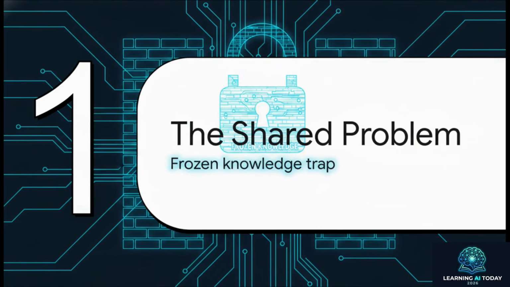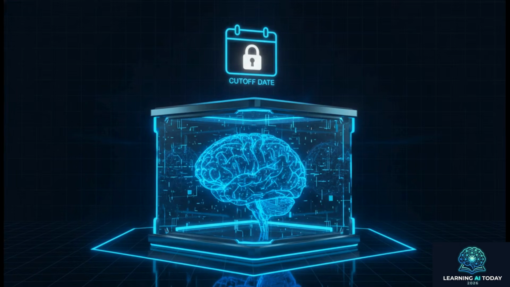All right, section 1, the shared problem. Think of a base large language model like a brilliant, highly educated brain, but it's completely locked in a room. Now, these models are trained on massive data sets, taking months and costing literally millions of dollars. But the second that training ends, their knowledge is completely frozen. They hit a hard cutoff date. So they know a ton about the world broadly, but they have zero window to the outside world. They know absolutely nothing about your private company data, your internal wikis, or the products you launched yesterday.